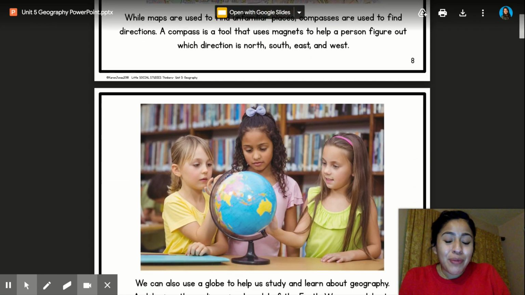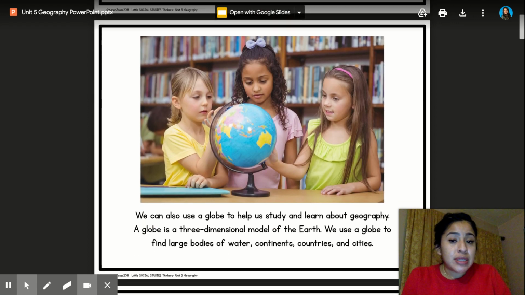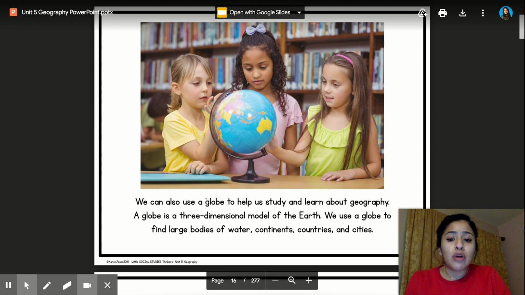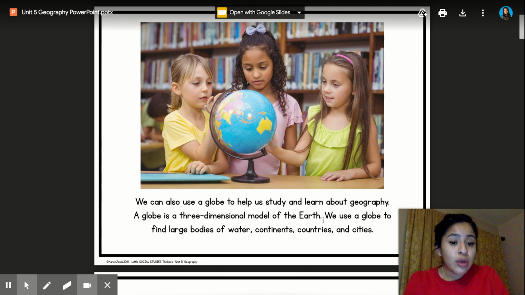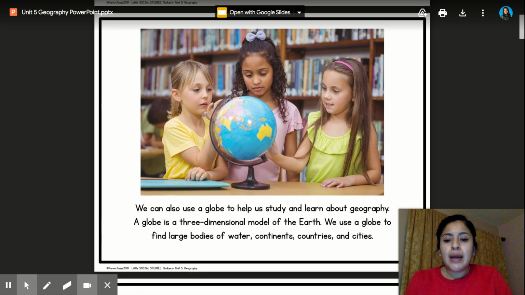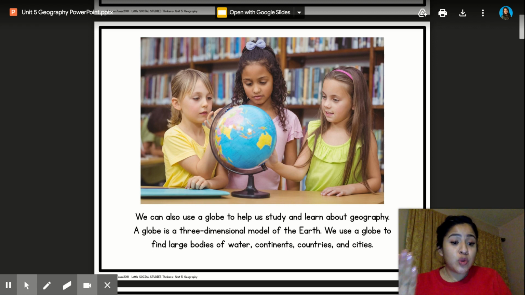Next, we have a globe. This is the three-dimensional model we mentioned a couple of slides behind. It says we can use a globe to help us study and learn about geography. A globe is a three-dimensional model of the Earth. We use a globe to find large bodies of water, continents, countries, and cities. So keep that in mind. A map takes us from one place to another, while a globe helps us find large bodies of water, continents, countries, and cities.